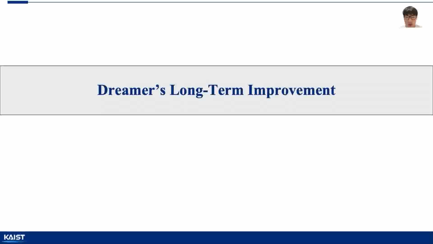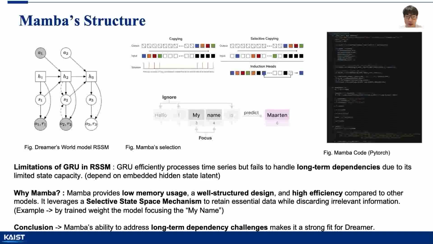Lastly, we will talk about long-term improvement. RSSM struggles with maintaining long-term information due to its limited state size. We selected Mamba for its low memory requirements, efficiency, and the selective state space mechanism, which selectively retains or forgets information based on input. Mamba's design effectively handles long-term dependencies, making it an ideal choice for enhancing Dreamer.